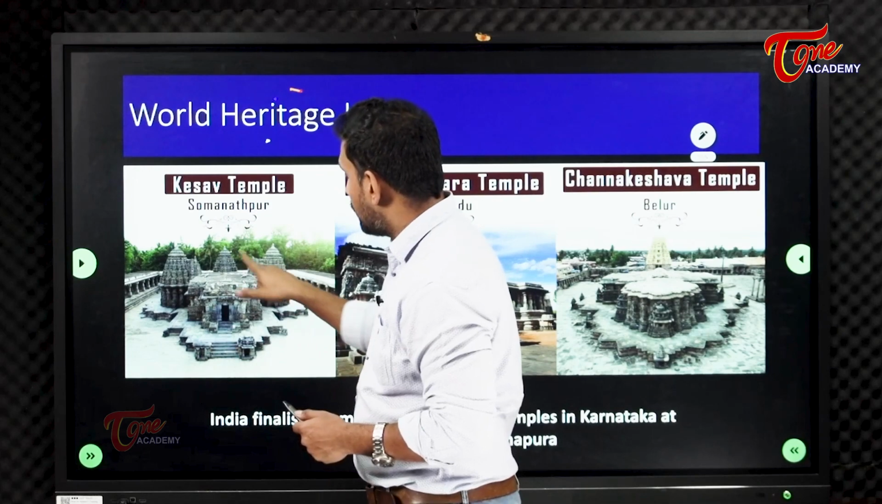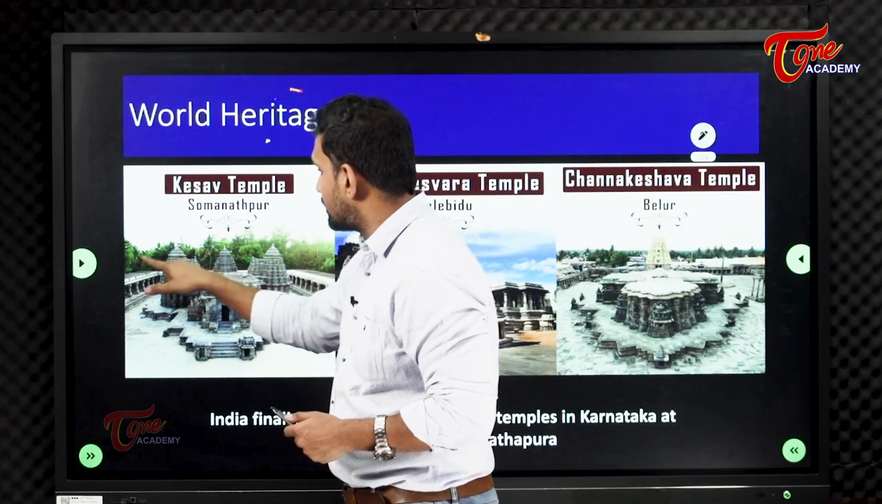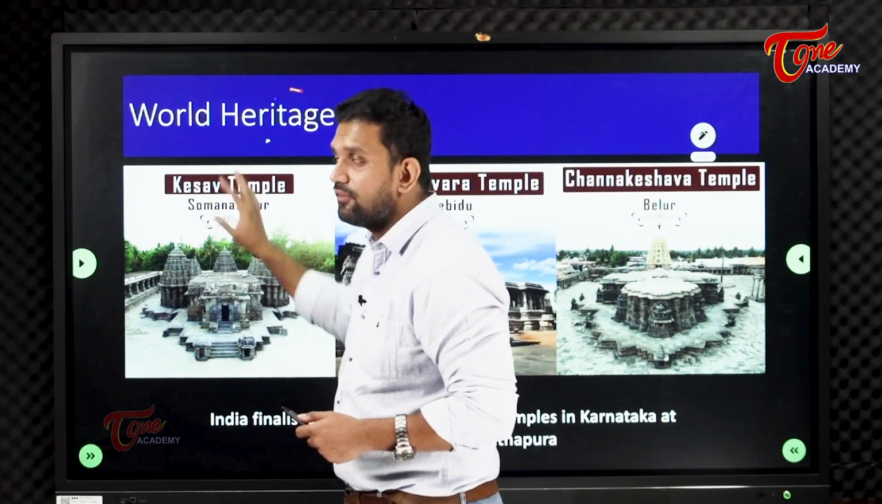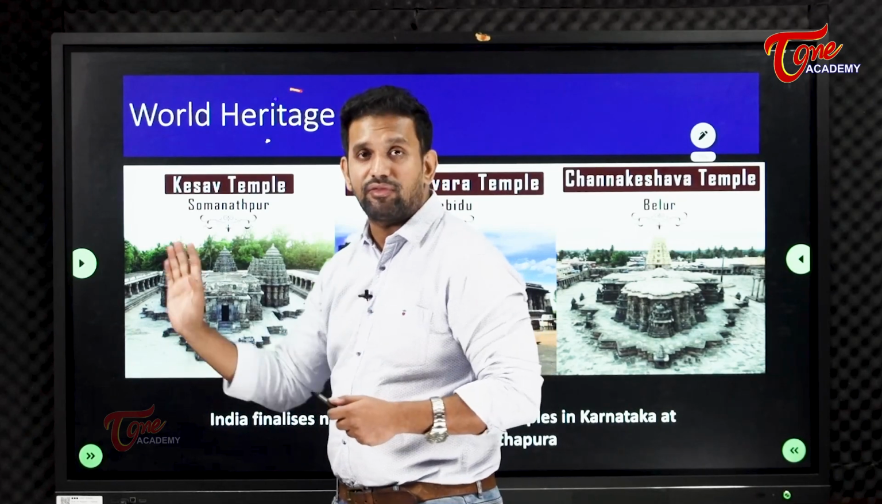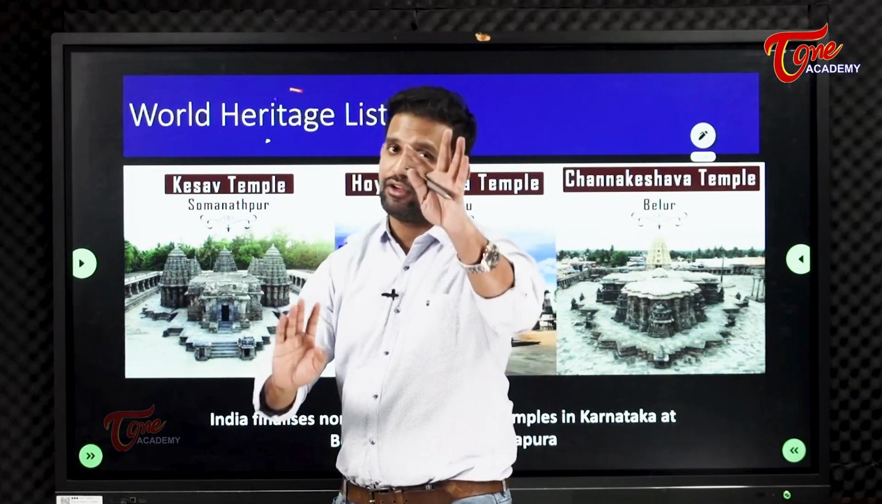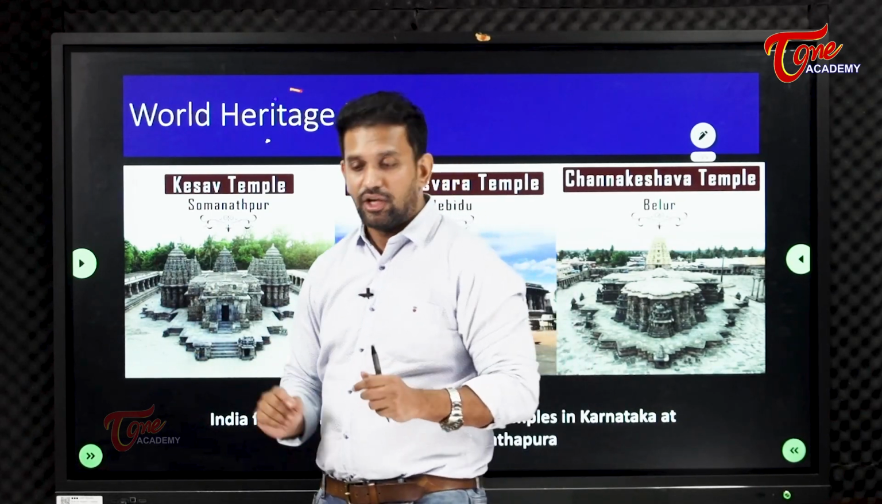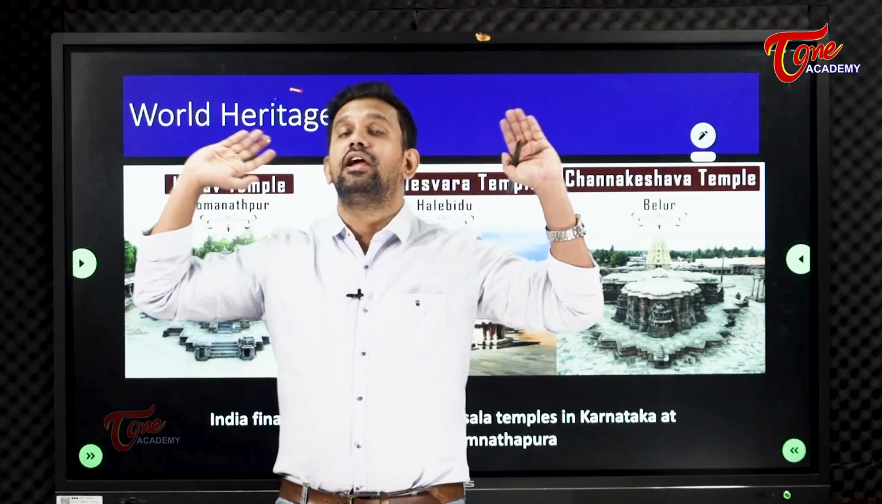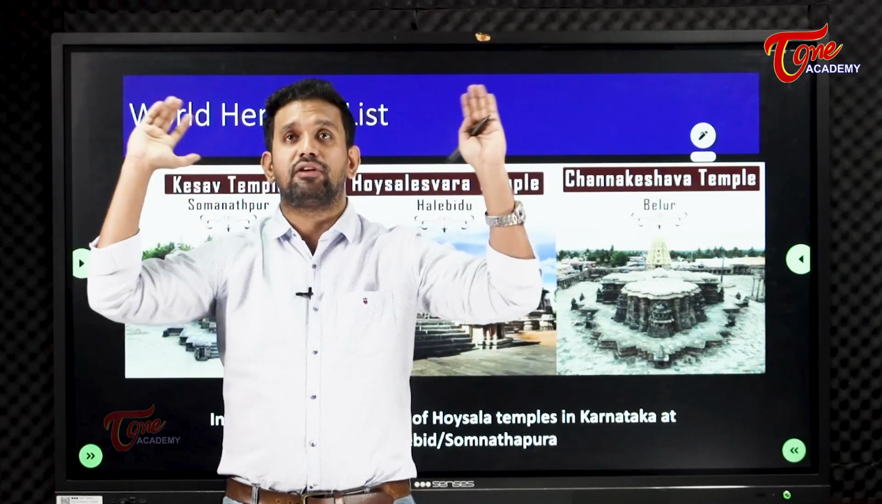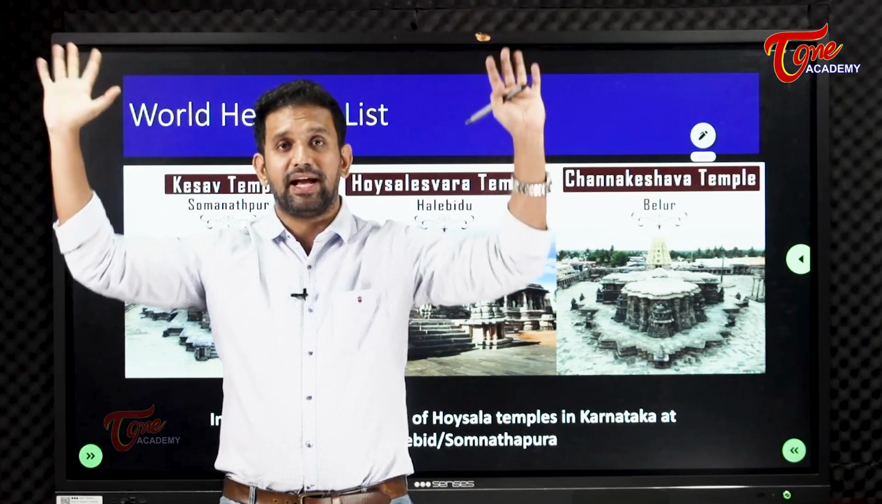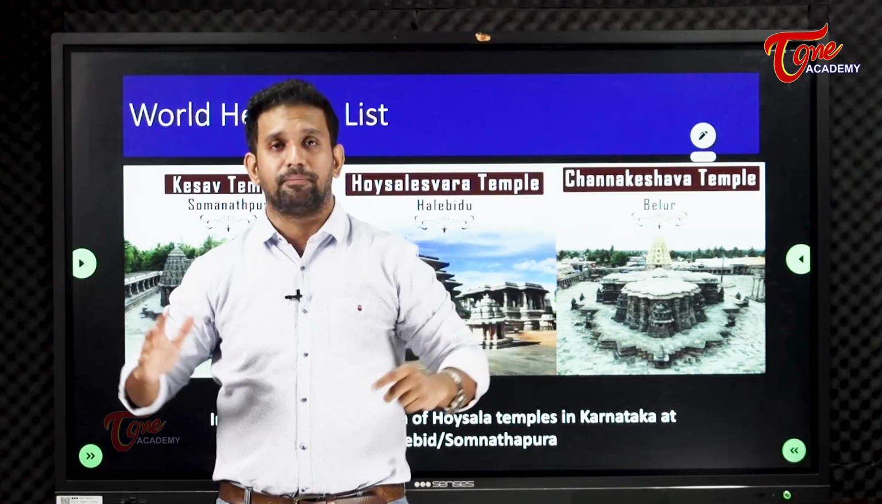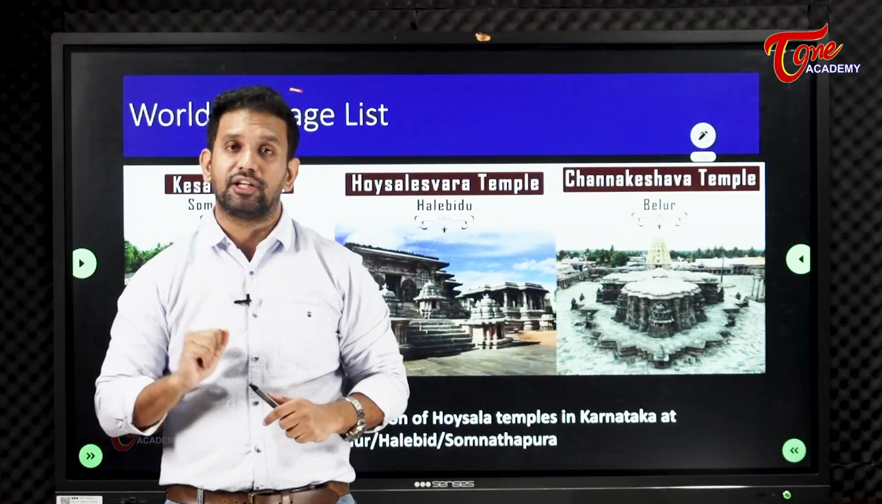If they say that near the temple there should not be any industrial activity, you should not do it. If you do, they will remove the temple from the list, and they will not give us funds. So basically this organization works to protect whatever heritage and proud structures were built by the ancestors in the world. They're actually going to protect them, and for that they'll give money also.